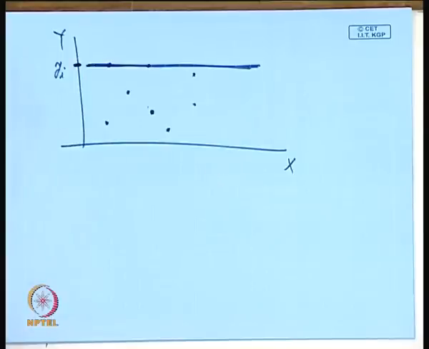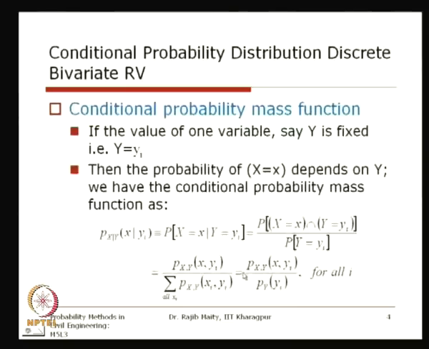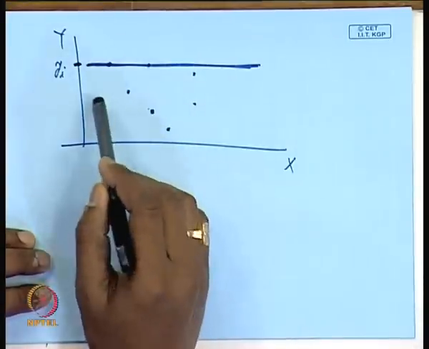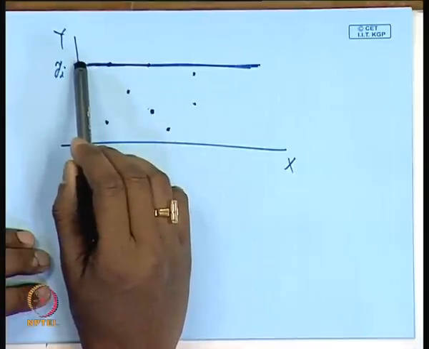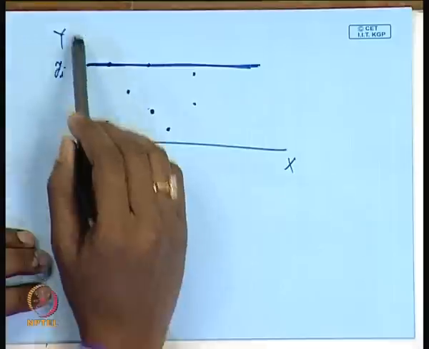One more thing here, under this note: if we see this expression and the marginal probability that we are talking about, what will happen if the marginal probability for some yi is 0, because this is in the denominator? From this picture you can see that if we are talking about some yi where the marginal probability is 0, that means that is not a feasible event for y.